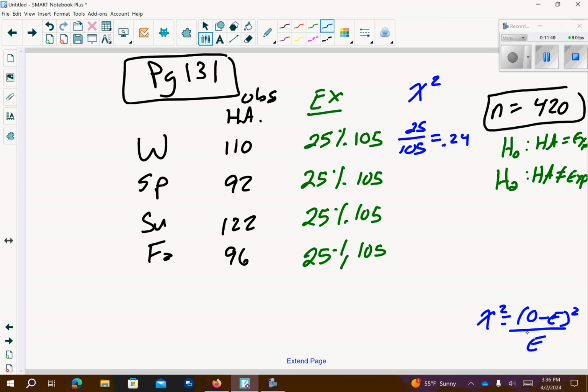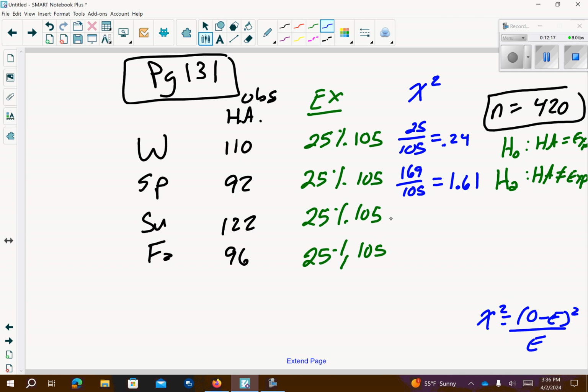And then on this next one, I'm going to be observed. So I'm going to go 92 minus 105. I'm going to square that, which is 169, divided by 105. So that's going to give me 169 divided by 105, which in this case is going to come out to 1.61.